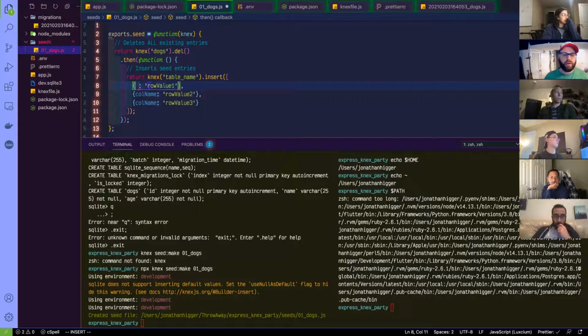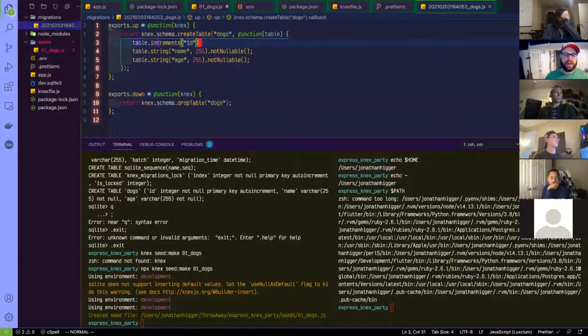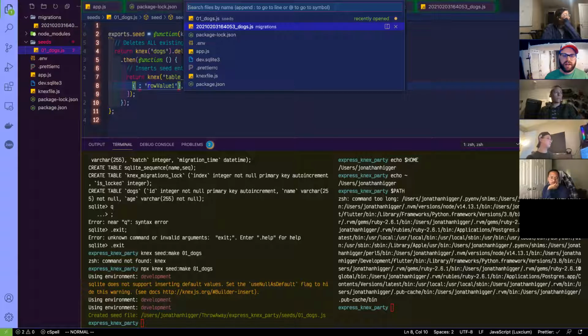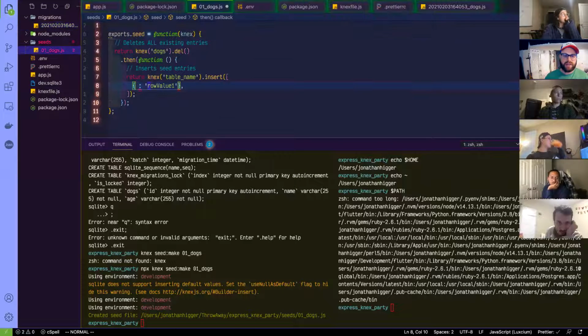But now let's see, we're going to need 3 dogs, and all that a dog has right now is a name and an age. I probably should not have made age a string, which I think is what it's going to default to, but whatever, it's done. What's done is done.